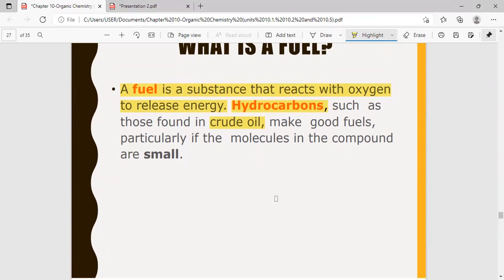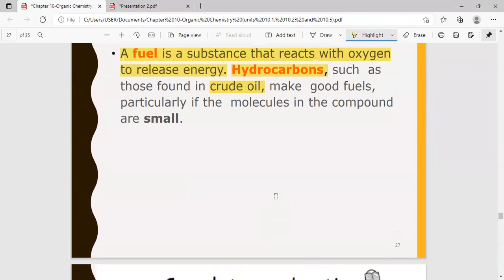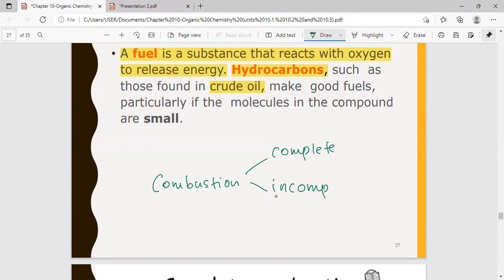Now let's look at a little bit more on this combustion part. When we learn about combustion, there are two types. Combustion can be complete and combustion can be incomplete. Let's see what these are.